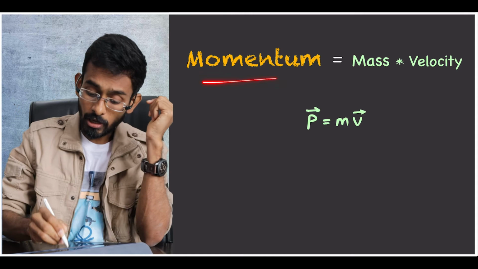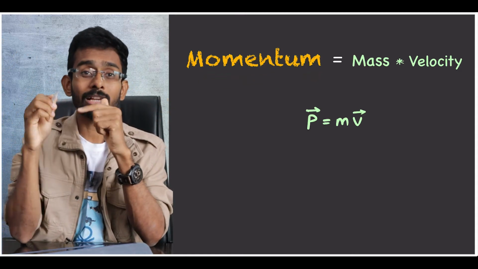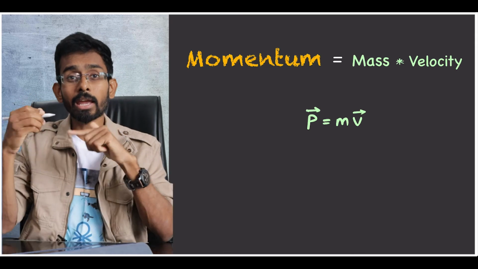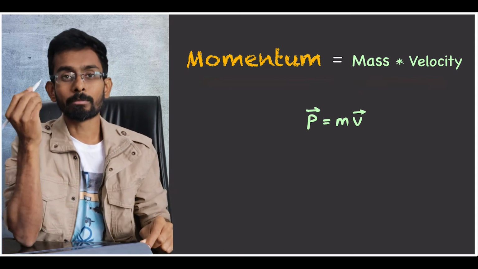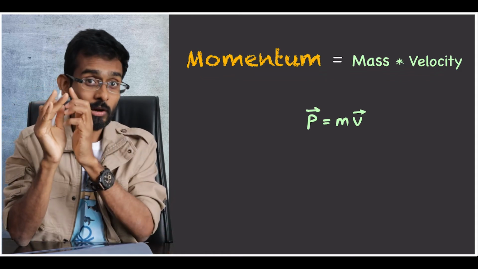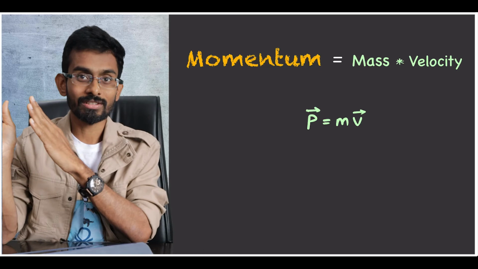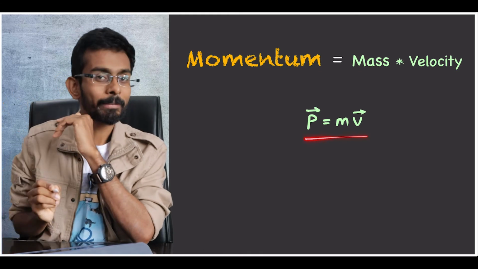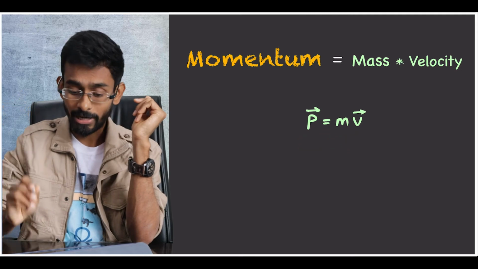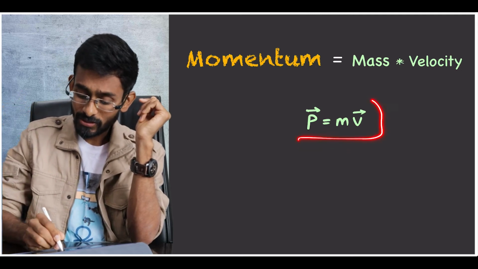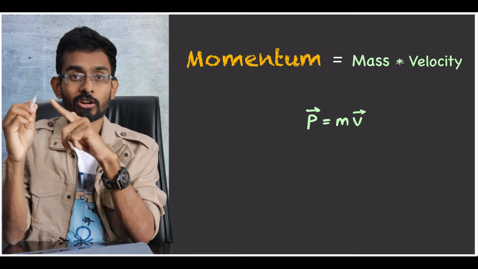Now, as we cannot define state of motion just by kinetic energy or by mass or speed, we need a physical quantity to define it. So this momentum, that is mass into velocity, is the physical quantity which actually gives you a better idea about state of motion. Momentum p bar is defined as mass into velocity, m v bar. So guys, this is the quantity which gives you the idea about state of motion.